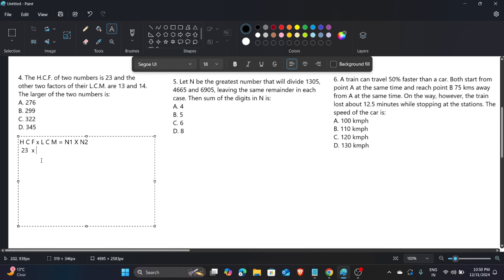Then the largest of the two numbers is? Any number is divisible by 23 also, 13 also, and 14 also, because the LCM is like that. Suppose we consider the LCM as any number. It is divisible by 13 also, which means the LCM can be n times 13, or it can be 14 times n also. The same condition applies. You can see that every number is a multiplication of each other.